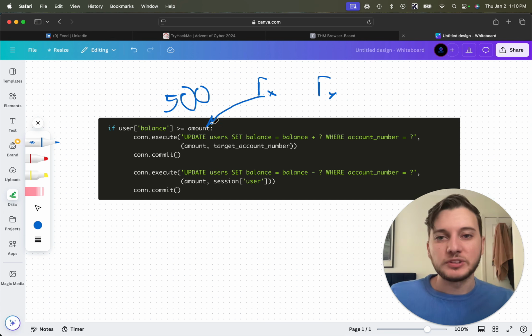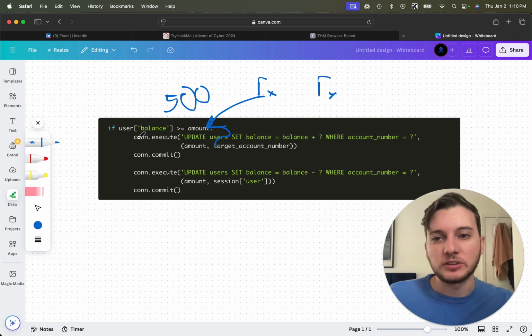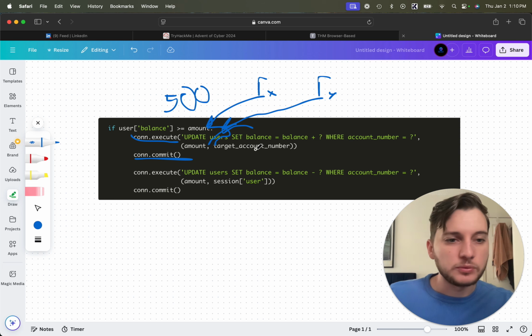All right, so we send over request 1. Boom, we received request 1. And now we're here. In the first one, we're updating the recipient's balance. When R1 is here in this execute, then the system receives R2 as well. So once R1 is here, R2 is now updating the recipient's account.